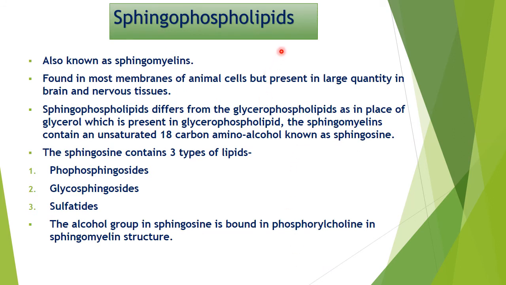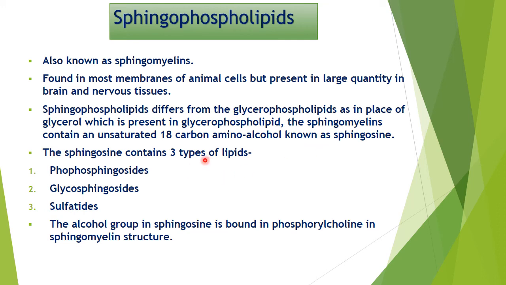Now we come to the second part of phospholipids, that is sphingophospholipid. These are with the alcohol sphingosine, also known as sphingomyelins, found in most membranes of animal cells but present in large quantities in brain and nervous tissue. Sphingophospholipid differs from glycerophospholipid, as in place of glycerol, sphingomyelin contains an unsaturated 18 carbon amino alcohol that is known as sphingosine.